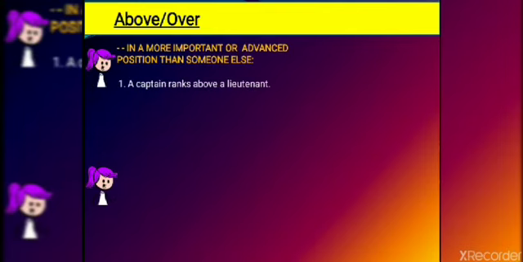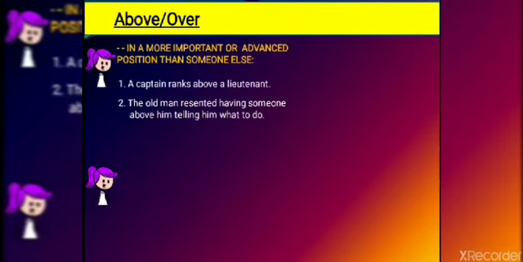Let's see. A captain ranks above a lieutenant. The sentence is conveying that a captain's rank is more important than that of a lieutenant. So wherever you are indicating a more important or advanced position, we will use above.